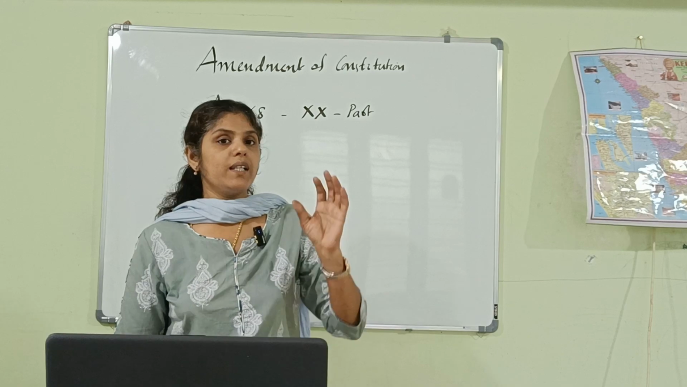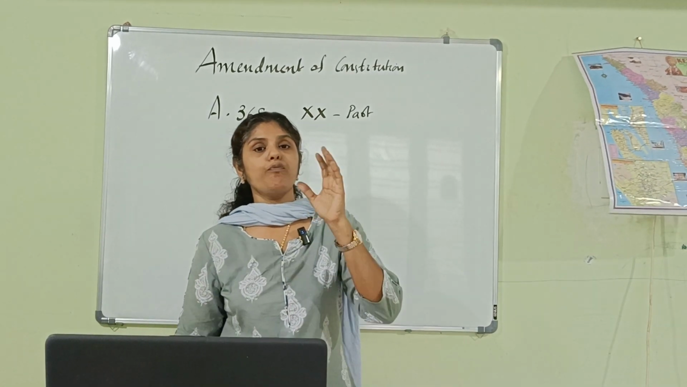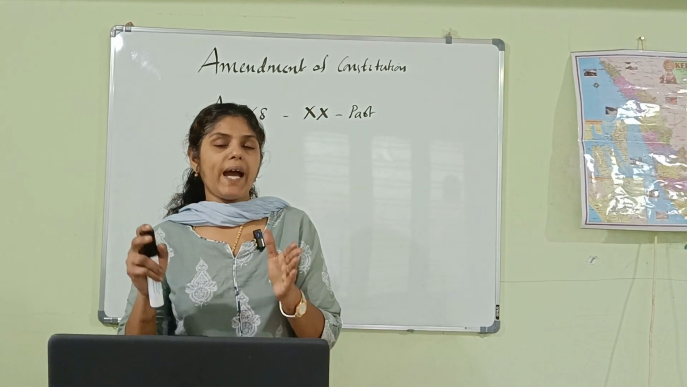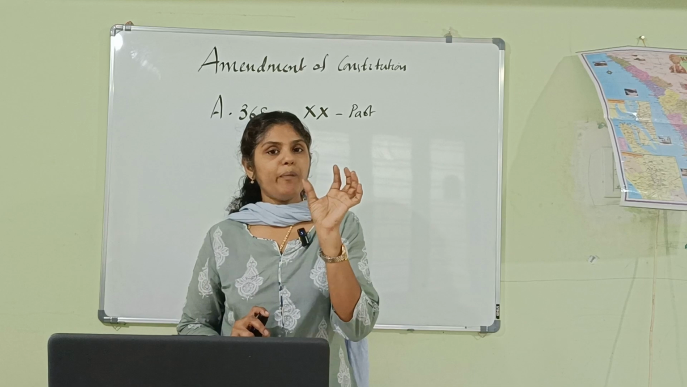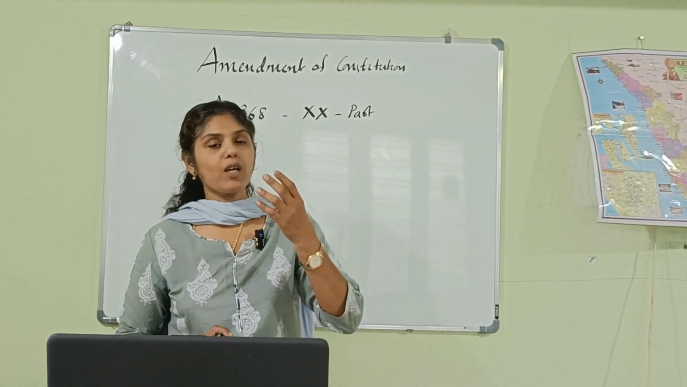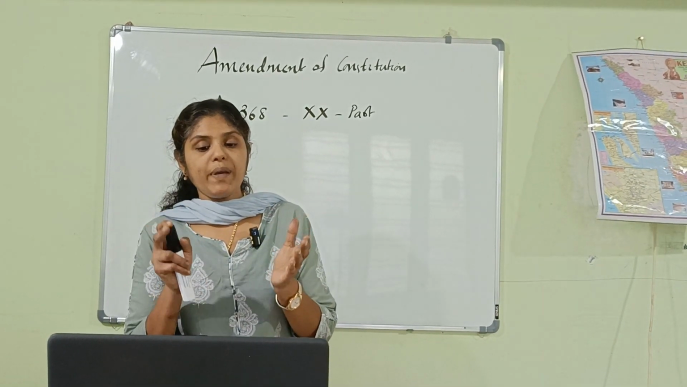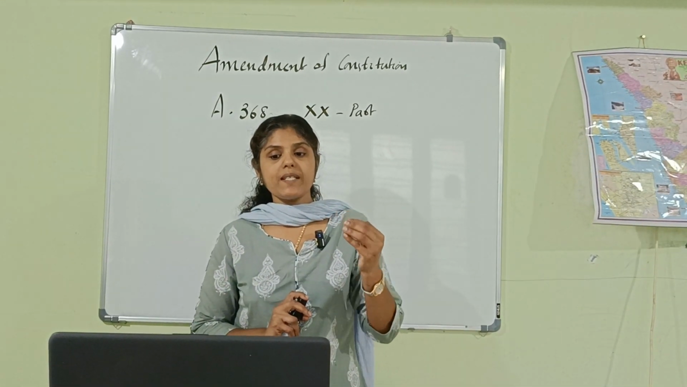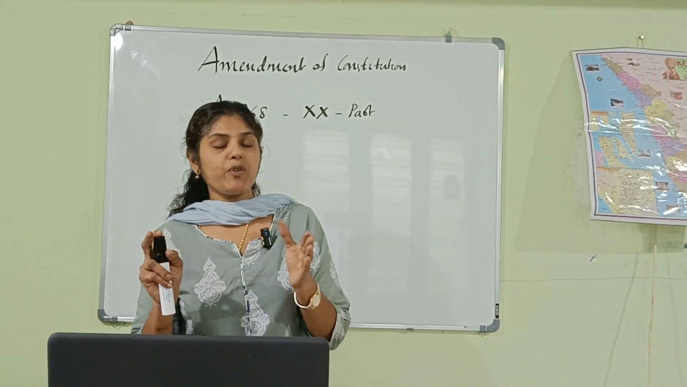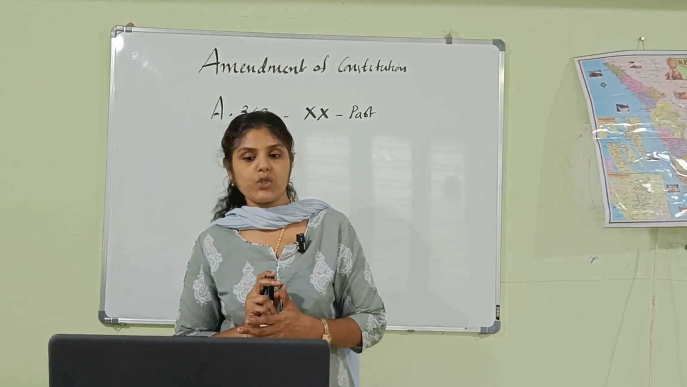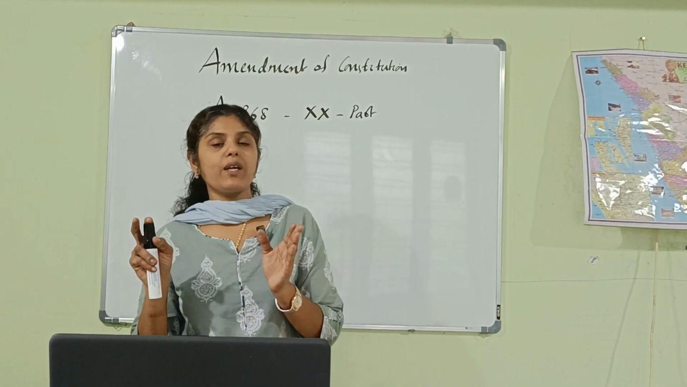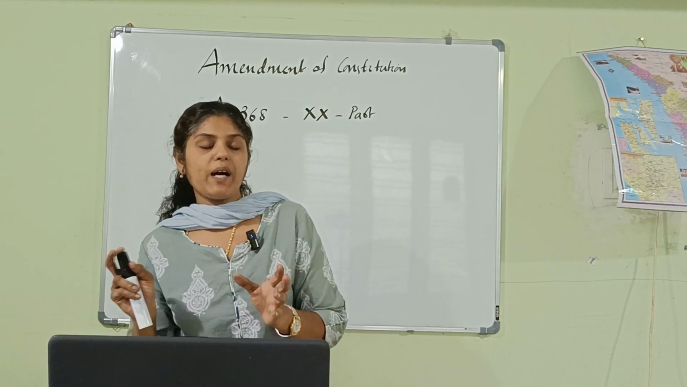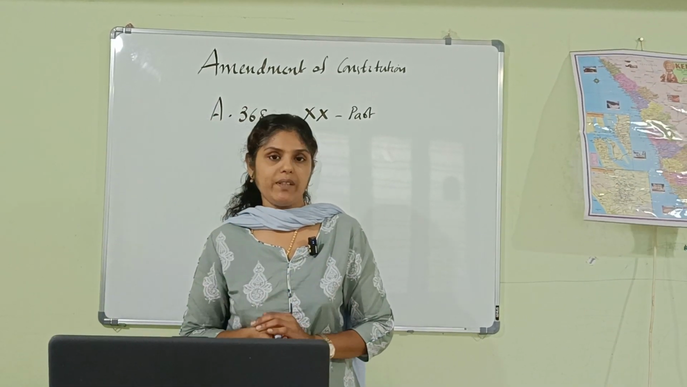And another point, the main point, is that Article 368 of Part 20 of the Indian Constitution deals with the power of the Parliament to amend the Constitution and its procedures. Then how can the Parliament amend the Constitution? It can amend the Constitution by addition, or by repeal, or by variation. And next, the Parliament cannot amend any provisions regarding the basic structure of the Constitution. This was clearly explained in the rule of the Supreme Court in the Keshavananda Bharati case, that is in 1973.